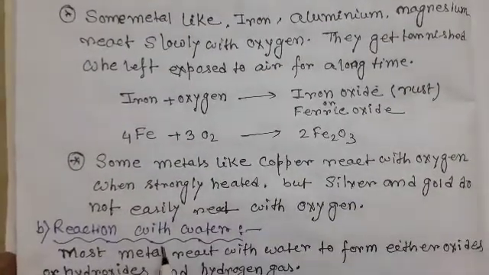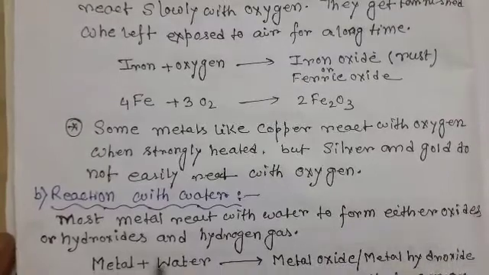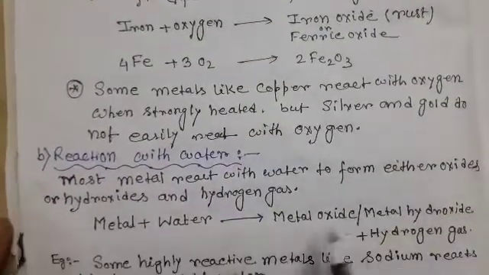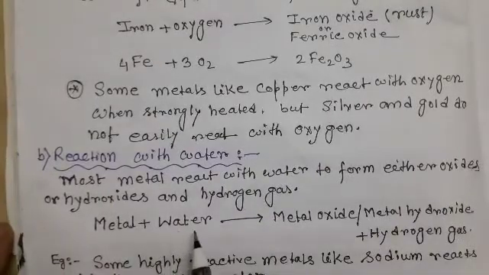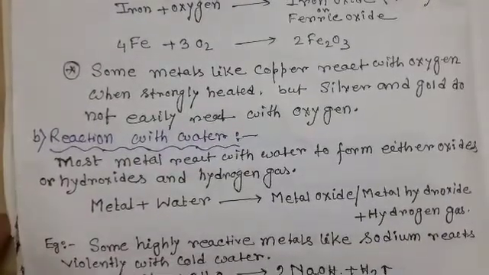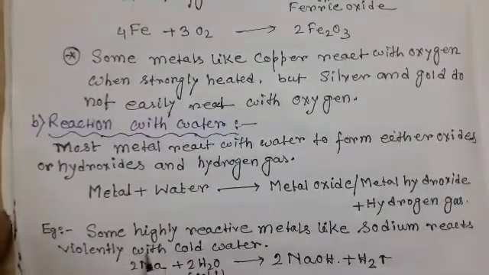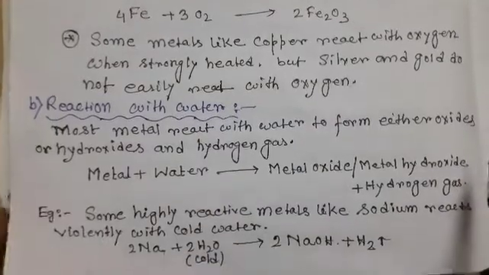Next, reaction with water. Most metals react with water to form either oxide or hydroxide and hydrogen gas. For example, metals react with water to produce metal oxide or metal hydroxide plus hydrogen gas. Some highly reactive metals like sodium react violently with cold water.